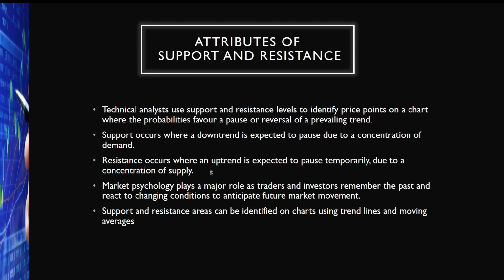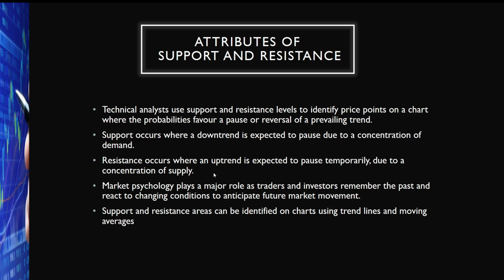Contrary to that, resistance occurs where an upward trend is expected to pause temporarily due to the concentration of supply. If the price goes beyond a certain level, there are more suppliers, more people wanting to sell their stock compared to the few people who want to buy it because the price is further higher. People consider it very expensive and refuse to buy.